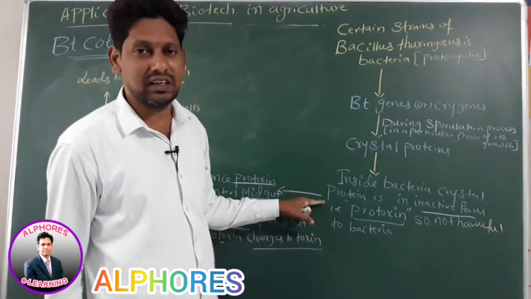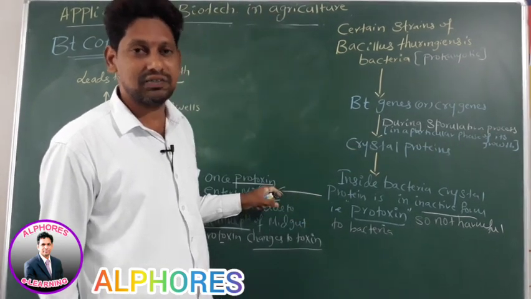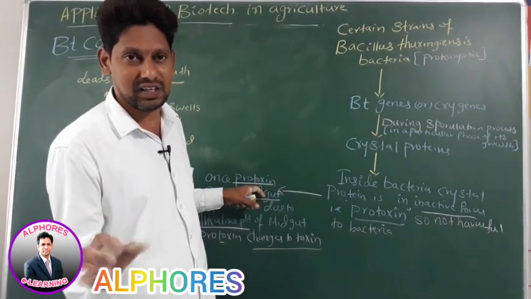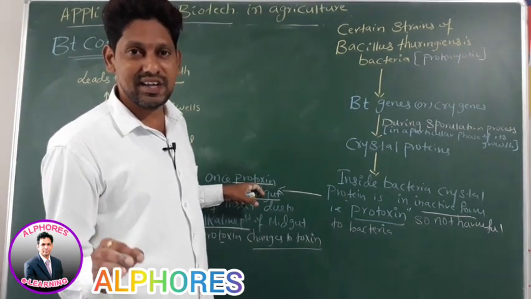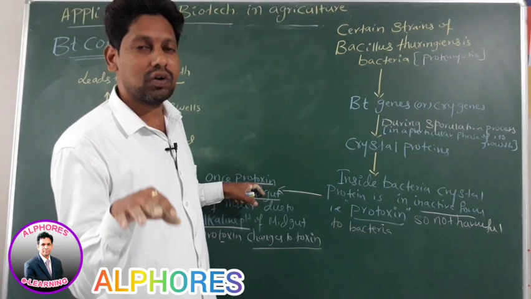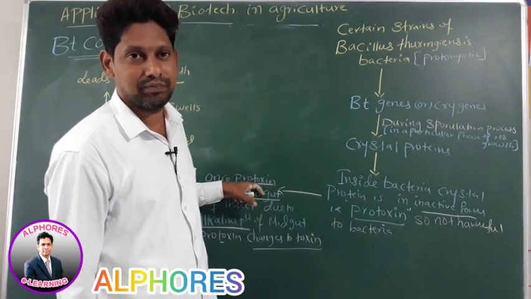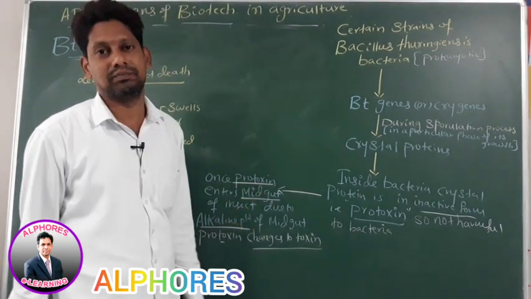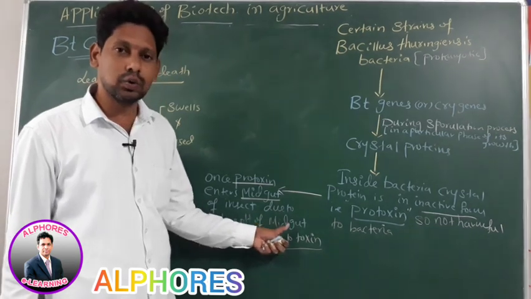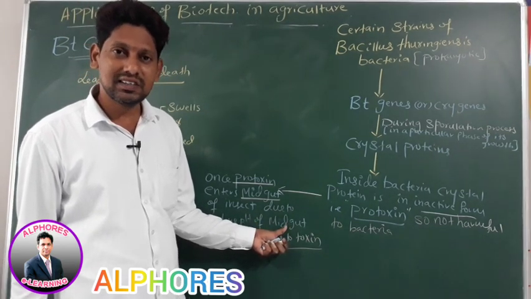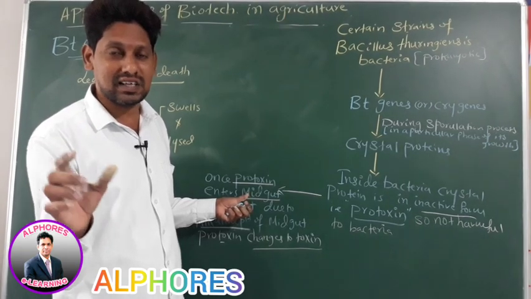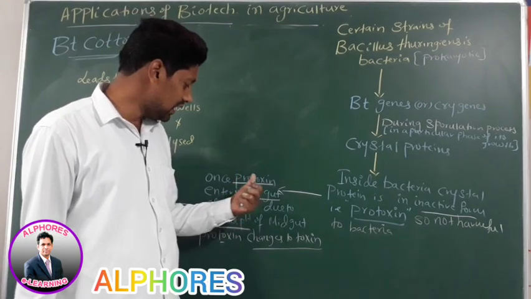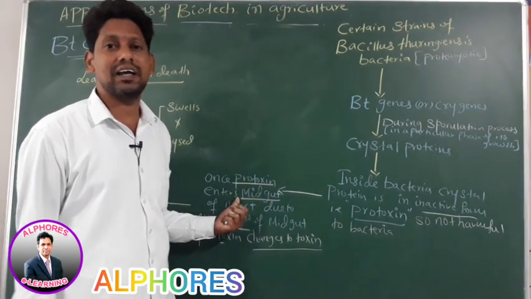Once this protoxin enters into the midgut of the insect, due to alkaline pH in the midgut of the insect, what happens? Proteases break this protoxin into fragments. These fragments act as toxin. Therefore, protoxin changed to toxin. Where? In the midgut of the insect. Due to which pH? Alkaline pH.